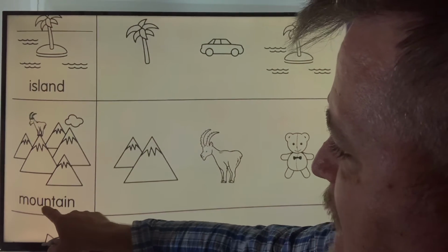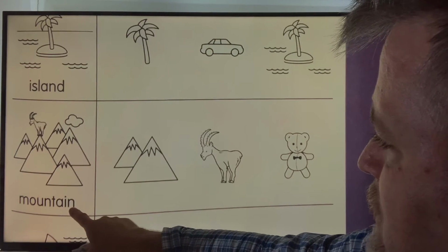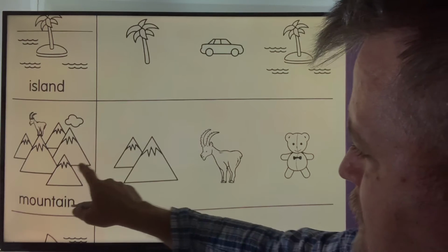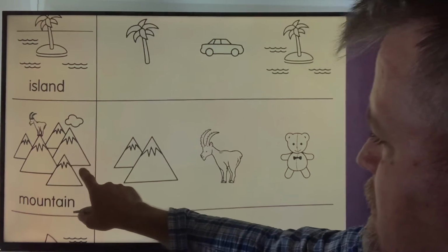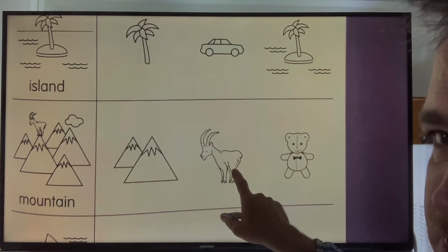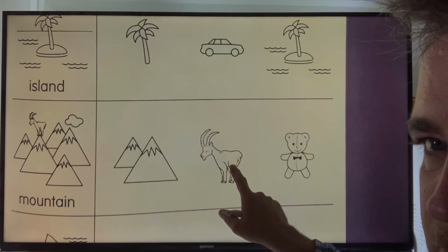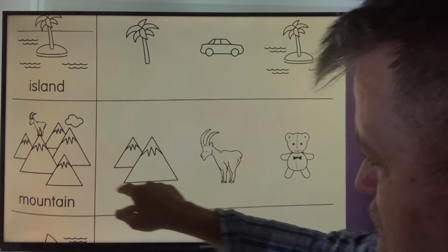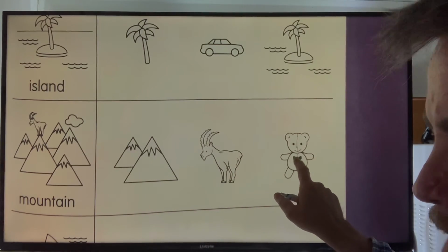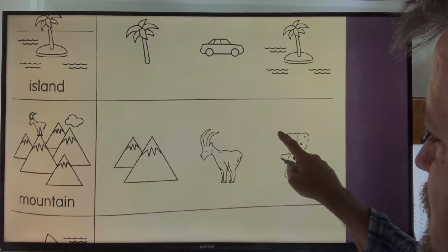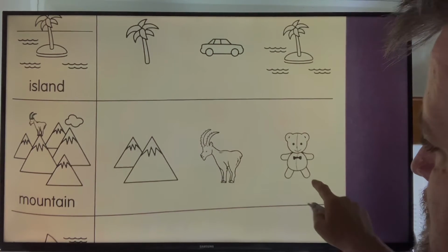Mountain. Are the mountains a landform? Yes, the mountains belong here. How about the mountain goat? Goat. Mountain goat. Yes, okay. Does the teddy bear belong on the mountain? No. X.